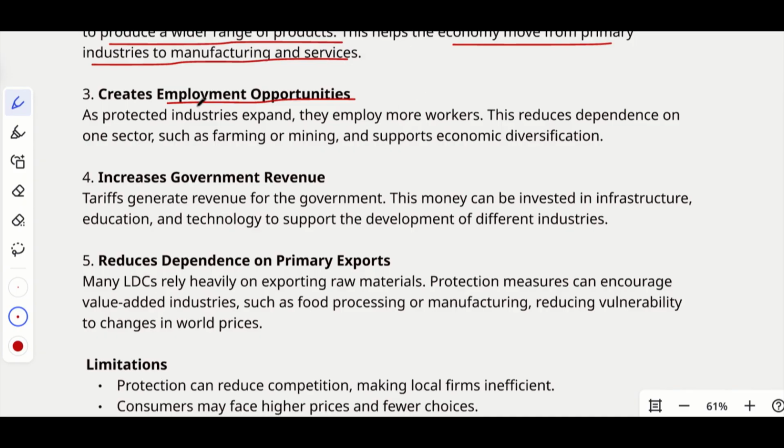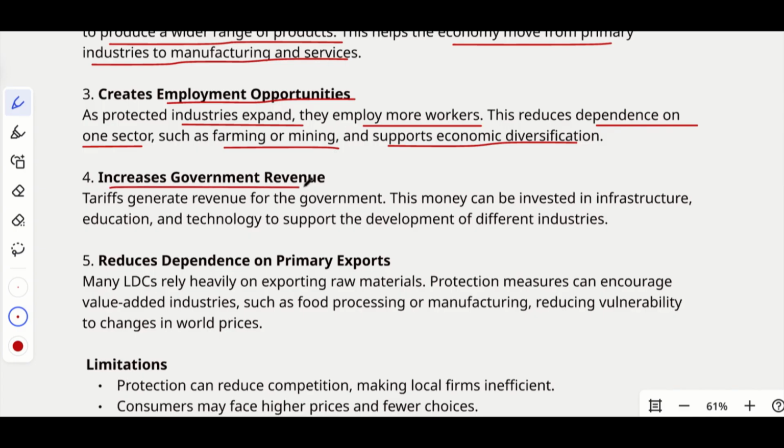So as a result, what will happen? The employment opportunities will increase. As protected industries expand, they employ more workers, obviously, right? So this reduces dependence on one sector such as farming or mining and supports economic diversification. It will help the economic diversification from one sector to the remaining sectors.